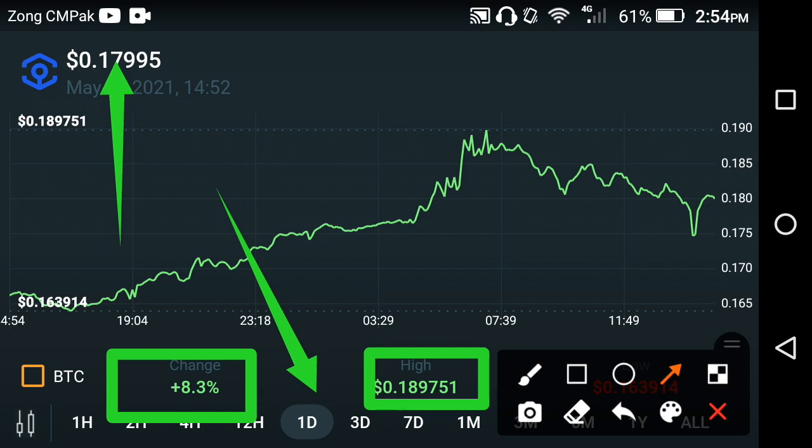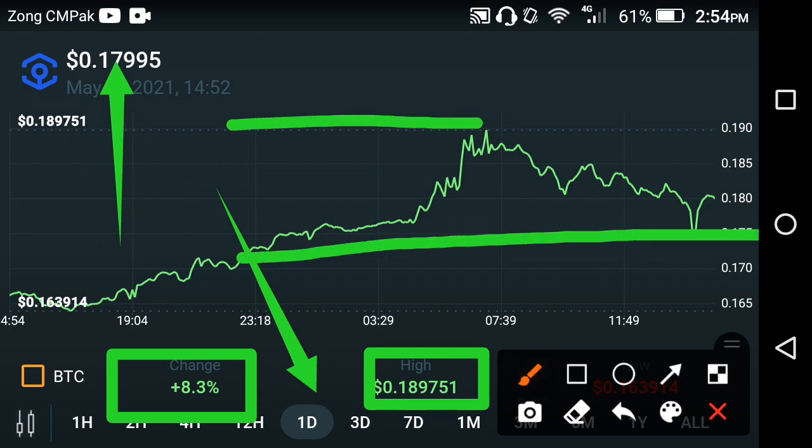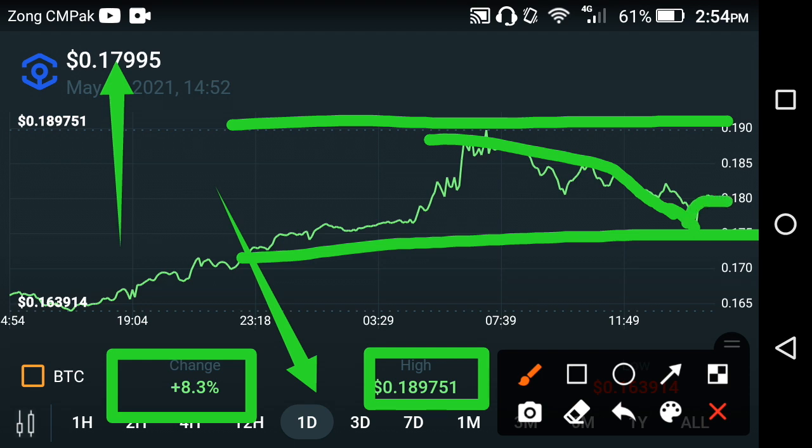So what is the next move in Ankr network? If we do a technical analysis, as you can see, let's suppose that is a support line and that is our resistance line, friends. So now it is in a falling mood. After some fall, it takes a jump, and after some fall it again takes a jump, friends. And I hope there is a lot of chance that it breaks the resistance level and the resistance becomes support, friends. You already know that when the resistance becomes support, it means a big jump occurs in this coin, friends. So I hope it takes a jump in the future.